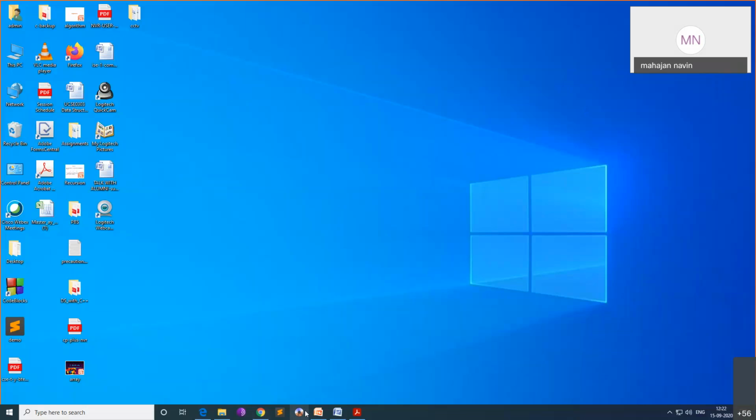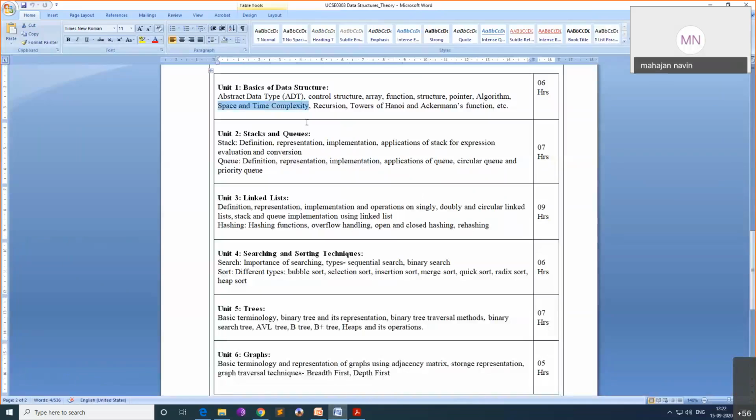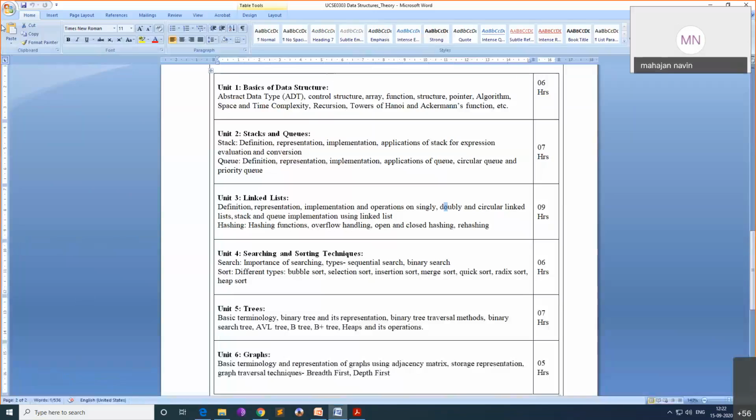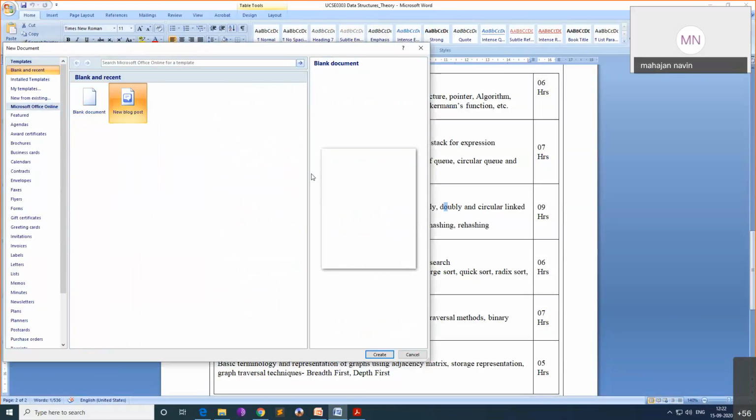Anything which you have not understood? See, the first unit is completely over. The second unit is also completely over. In the third unit, we have seen what is single linked list, double linked list, circular linked list, and stack and queue implementation using linked list. Okay, maybe pictorially I will show you how it is. File, new, okay, create.